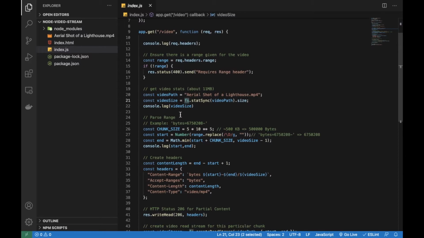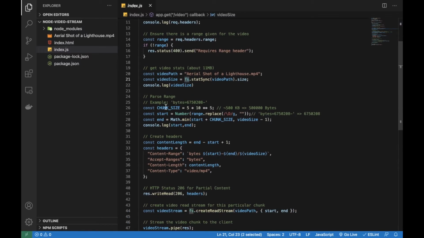Okay, so we have the size of the file. Now from the headers we have this range. The range value will be something like this. The chunk size depends on how you implement it, but for simple purposes we are setting 500 KB chunks. So basically we are splitting the 11 MB file into 500 KB chunks.